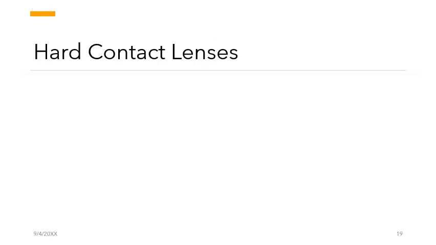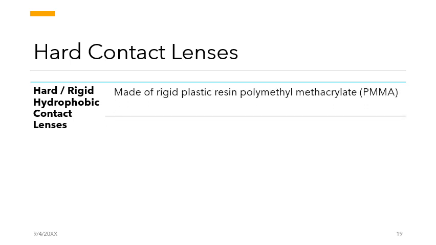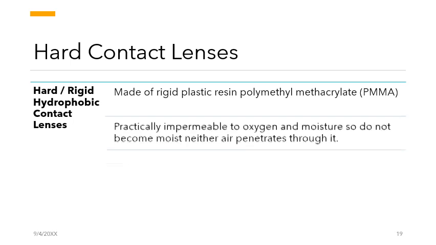So, as discussed earlier, the hard contact lenses can be further classified into hard hydrophilic contact lenses and hard hydrophobic contact lenses. The hard hydrophobic contact lenses are made up of a rigid plastic resin, polymethyl methacrylate. Practically, these are impermeable to oxygen as well as to moisture. So these do not become moist, neither does air penetrate through them.